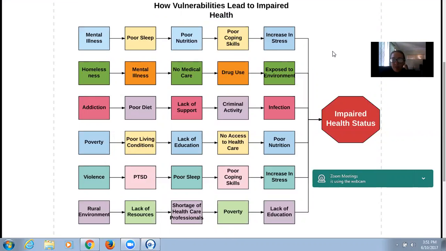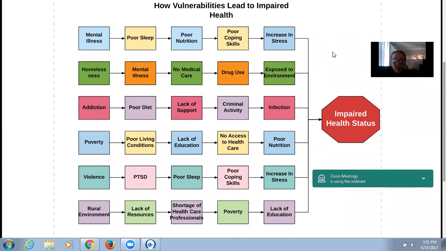So for my first vulnerability, I chose mental illness. Mental illness can lead to poor sleep, poor nutrition, poor coping skills, and an increase in stress, which will ultimately lead to a decrease in the immune system and an impaired health status.